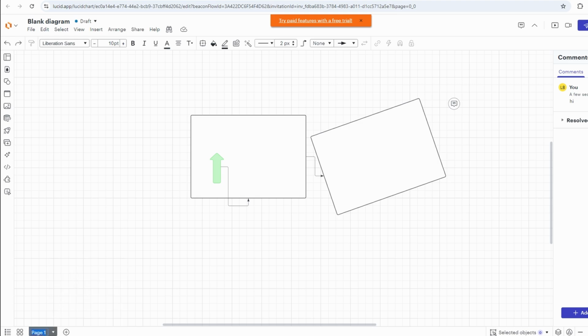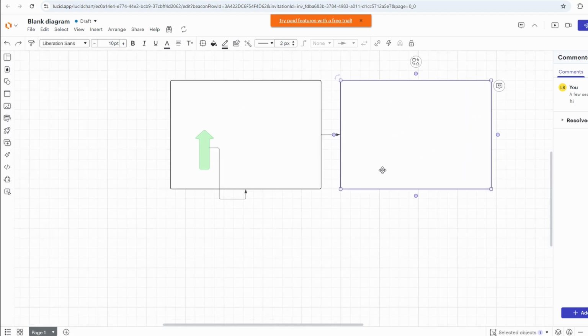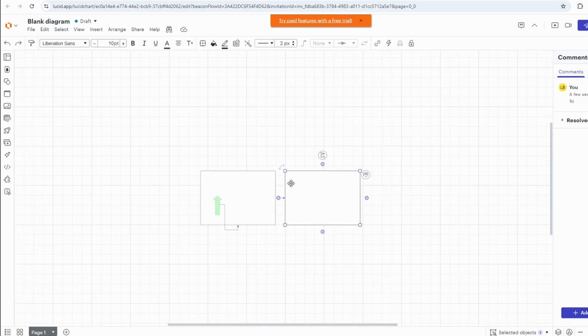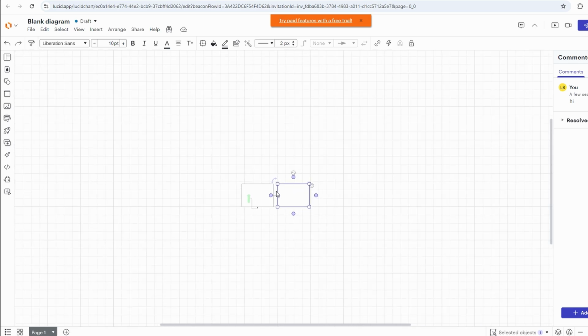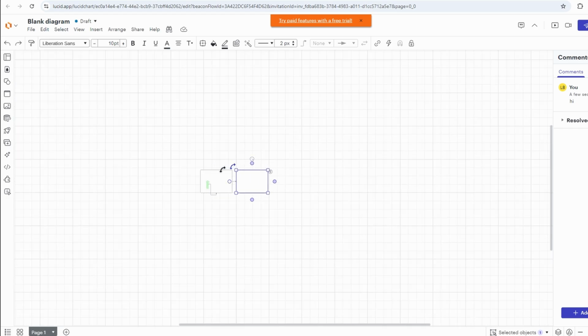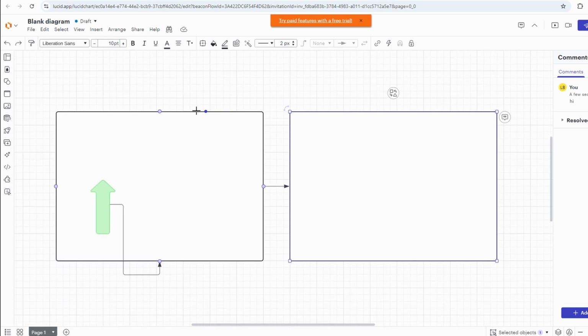One of the most powerful aspects of LucidChart is that it makes it easy to take a step back and look at the bigger picture. Sometimes when you're working on something, you get caught up in the details and lose sight of the overall goal. But when you've got everything laid out visually, it's easier to see how all the pieces fit together. You can zoom out, look at everything at once, and get a sense of where you're at. Then, when you need to, you can zoom back in and focus on the smaller details again. It's a great way to balance the big picture with the finer points.